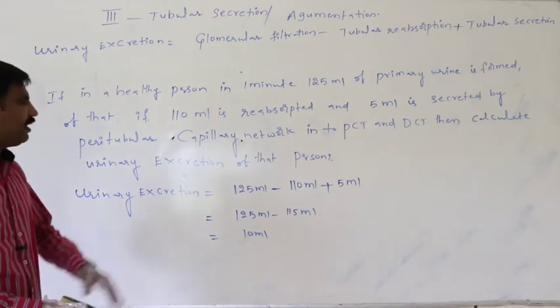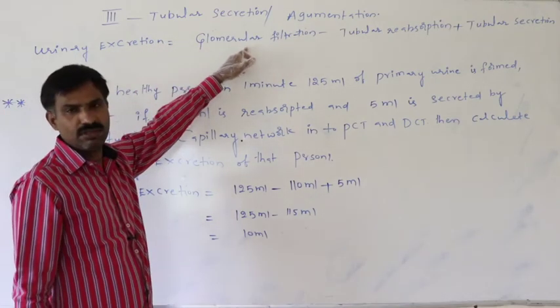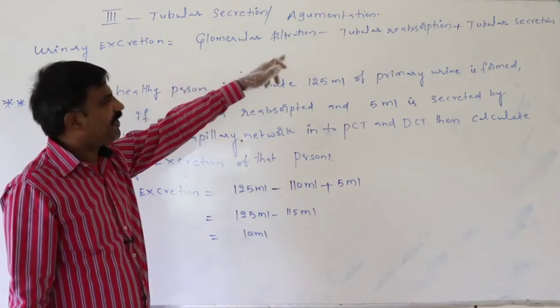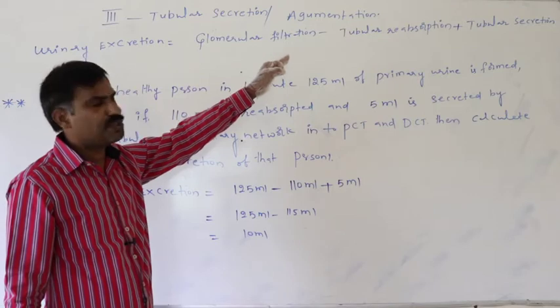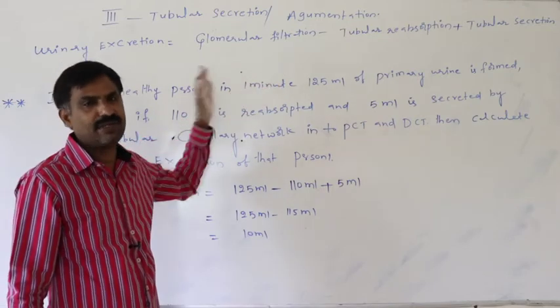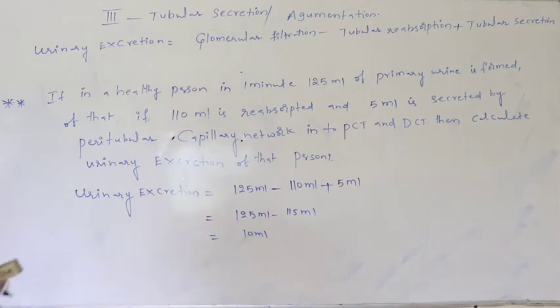So in that way, urinary excretion is equal to glomerular filtration minus tubular reabsorption plus tubular secretion. So this is the mechanism of formation of urine.